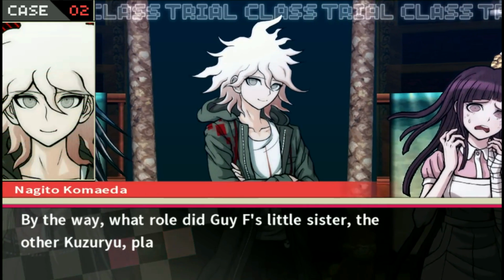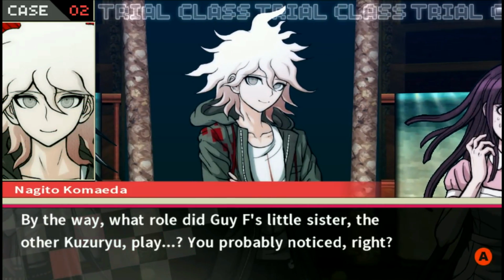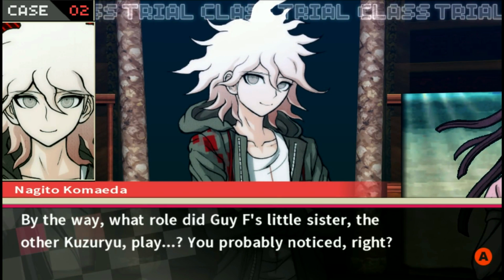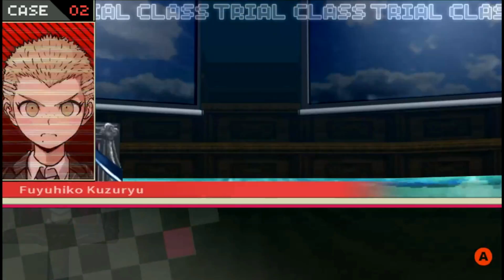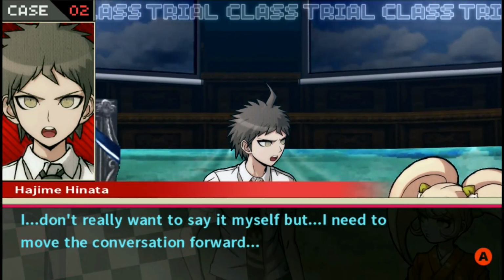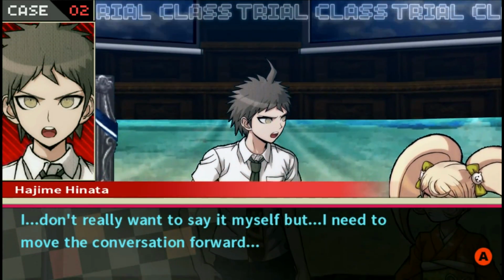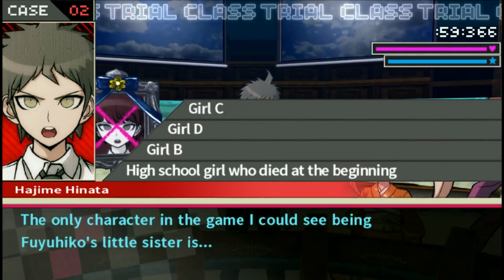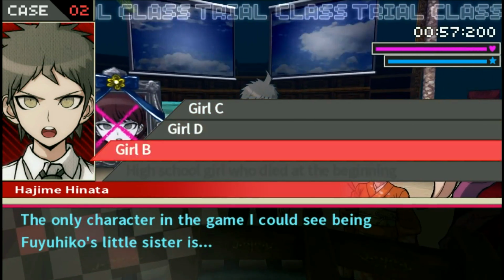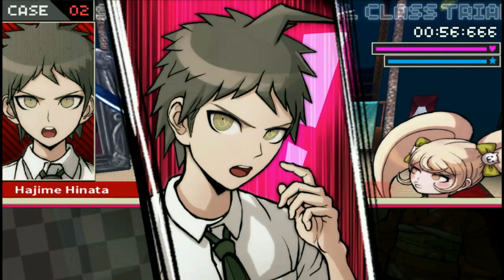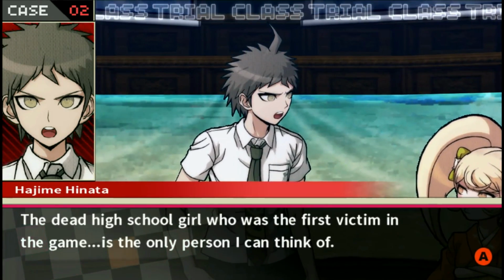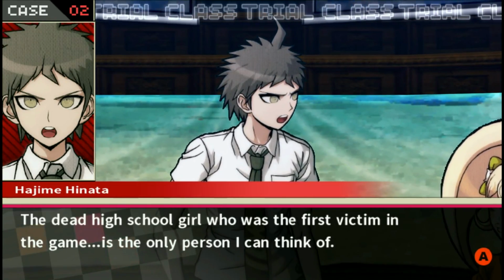By the way, what role did Guy F's little sister, the other Kuzuryu, play? You probably noticed, right? Yeah, sadly. I don't really want to say it myself, but I need to move the conversation forward. The only character in the game I could see being Fuyuhiko's little sister is this girl that died at the beginning. The dead high school girl who was the first victim in the game is the only person I can think of.